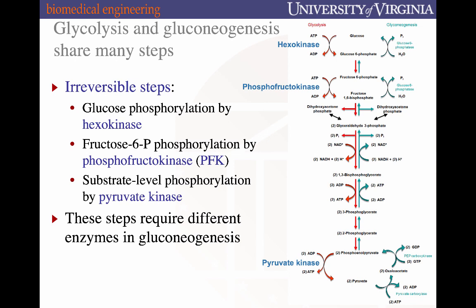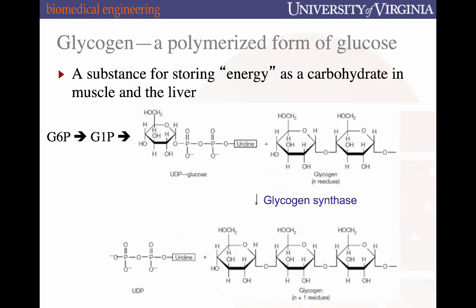Gluconeogenesis occurs in the liver, but it also can occur in other circumstances when glucose is in short supply and there's a need to mobilize it. What happens if a cell has too much glucose, more than its energetic needs at the time? Well, in places like the muscle and also in the liver, excess glucose is stored in a polymerized form called glycogen.